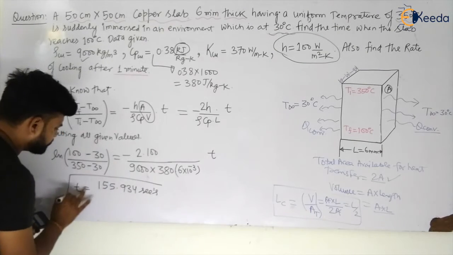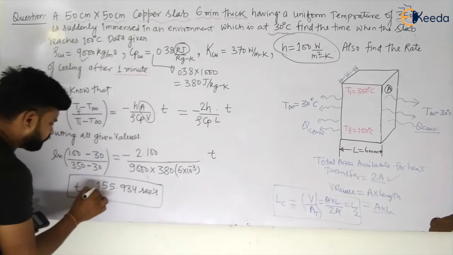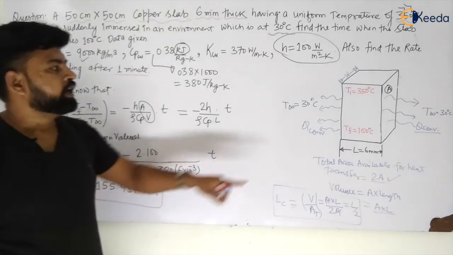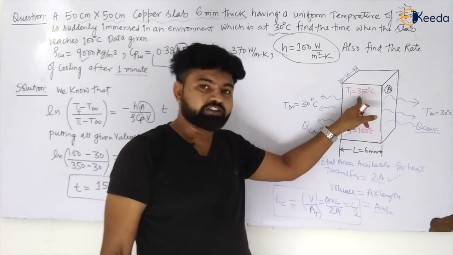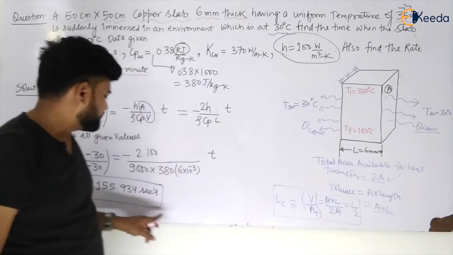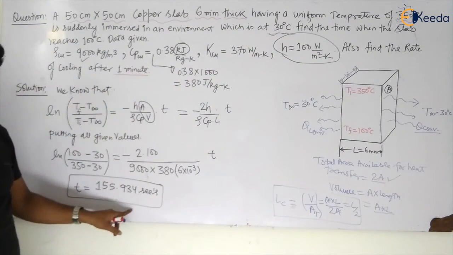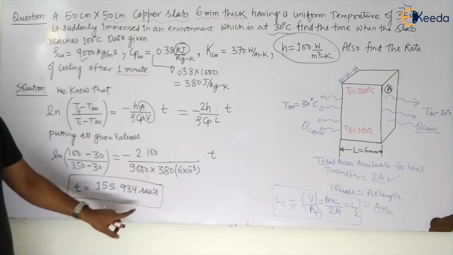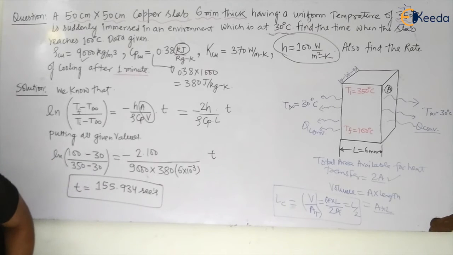Seconds. Okay. So this will be the time required for this slab to reach 100 degrees Celsius from 350 degrees Celsius. So this will be the time required to cool down. Now what is he asking? The second thing he is asking about is the rate of cooling. You can easily calculate the rate of cooling.